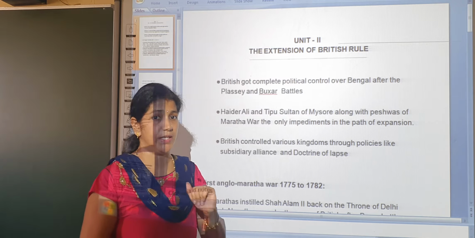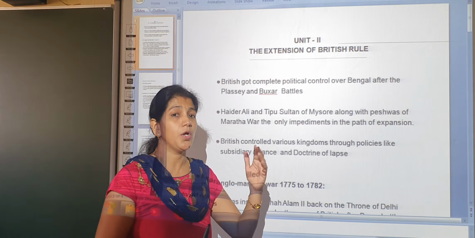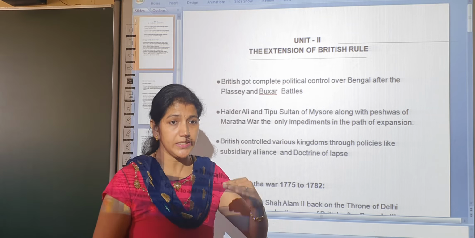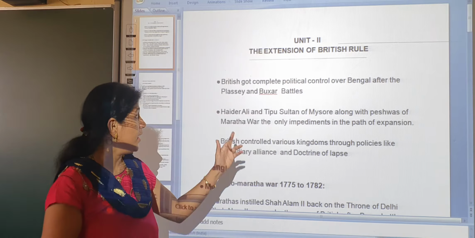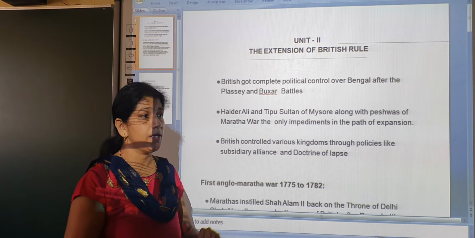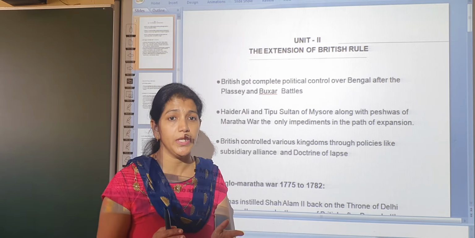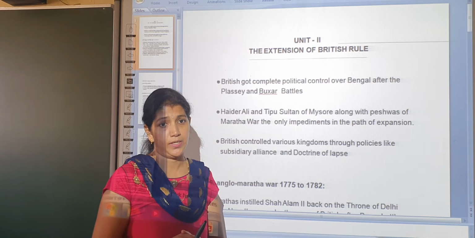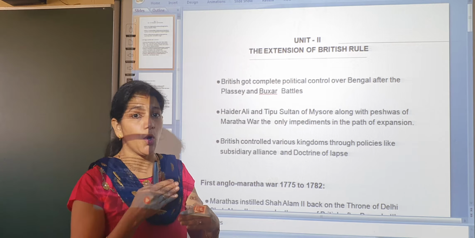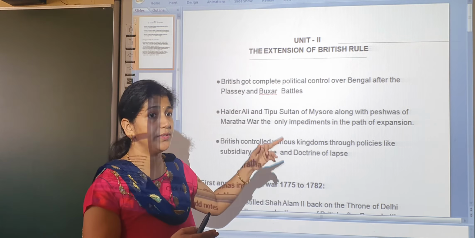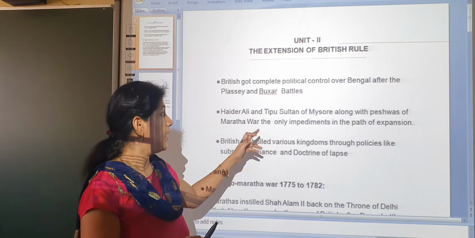At that time, the British concentrated only on the eastern and northern parts of India. In the southwestern part of India, Hyder Ali and Tipu Sultan of Mysore became dominant rulers of this period. So they directly competed with the British, and the Marathas also competed, and they fought many wars with each other.